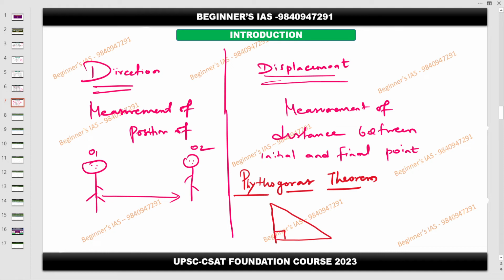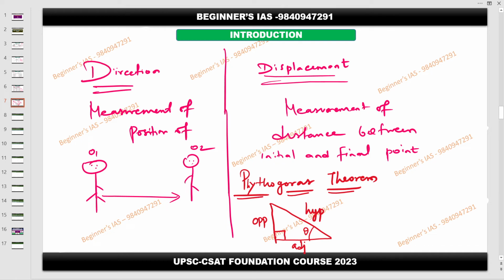See, this is 90 degrees, right? Opposite of 90 degrees is going to be the hypotenuse. Whatever be the angle, if I'm taking theta here, opposite of that angle is the opposite side, and the other side is the adjacent side. So what is the statement of Pythagoras theorem? Anybody? Any one of you? Hypotenuse square equals adjacent square plus opposite square. Okay, you are forming the equation. Fine.